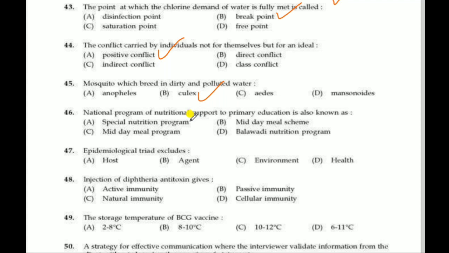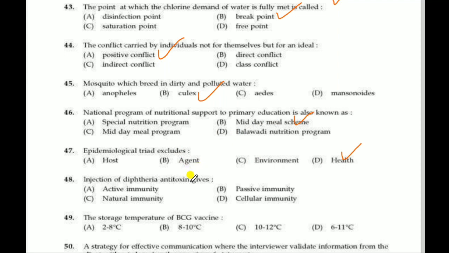Next question, National Program of Nutritional Support to Primary Education is also known as. Correct answer is Midday Meal Scheme. National Program of Nutritional Support to Primary Education is also known as Midday Meal Scheme. Next question, epidemiological triad excludes. Correct answer is health. Epidemiological triad excludes health, includes host, agent, environment.